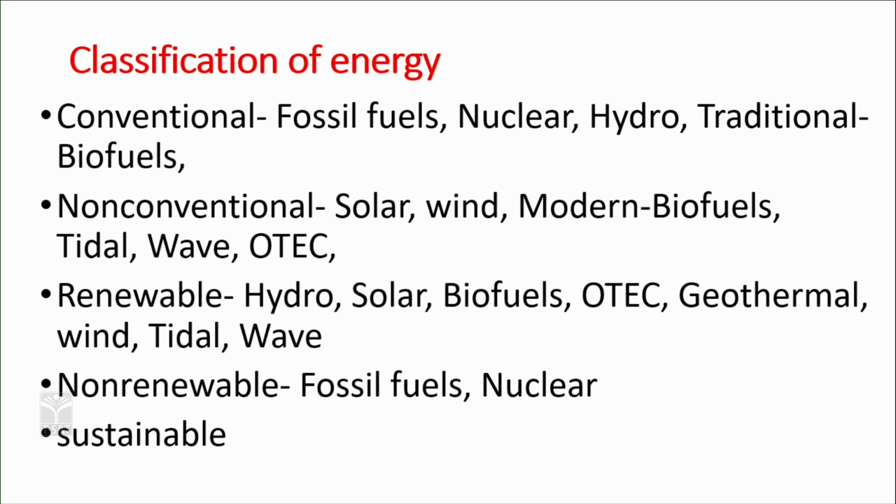For example, generation of alcohols, ethanol, propanol, butanol through the process of fermentation, and biodiesels through the process of transesterification. Biopetrol and biodiesel in this modern era, derived from contemporary living beings, are considered non-conventional. So, we need to differentiate between traditional biofuels and modern biofuels.